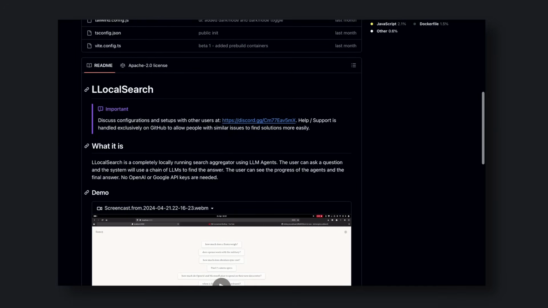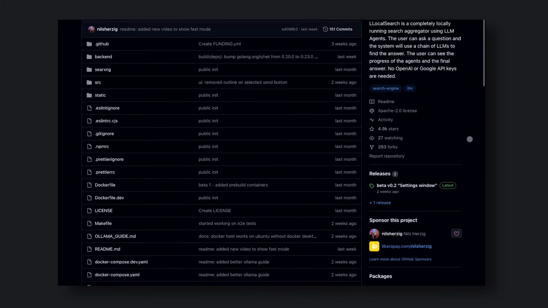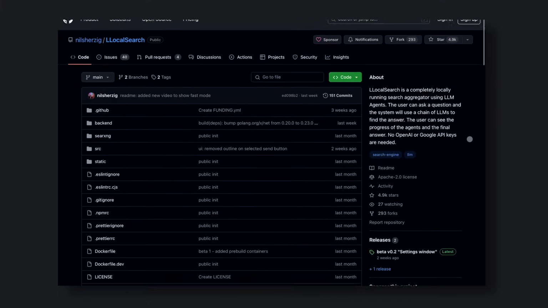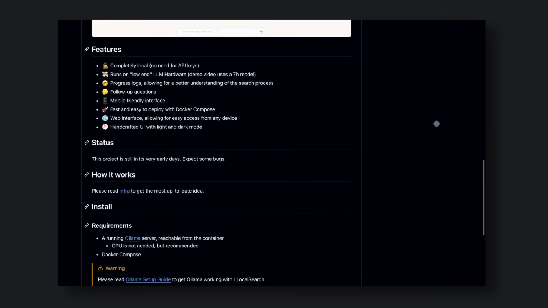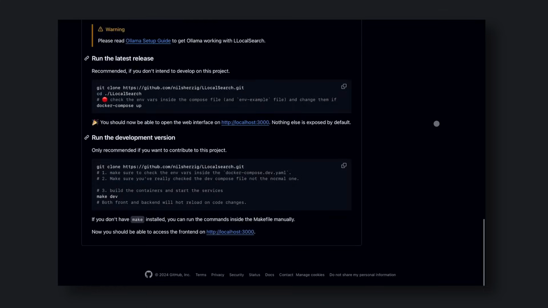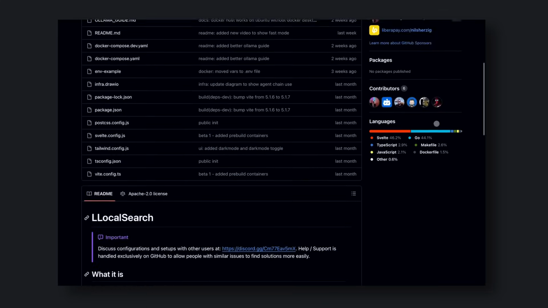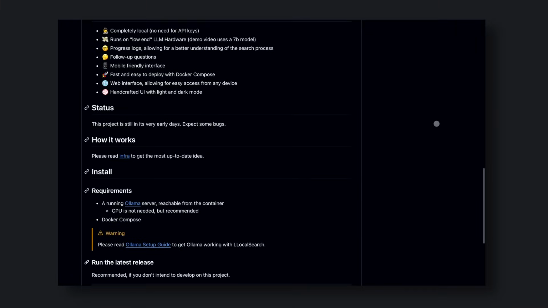The best part is that it doesn't require any API keys for search or anything. It does it all locally via web scraping, which is pretty cool. It's also very easy to install, and the community seems to be very active and supportive. So, let's get started with setting up LLocalSearch.